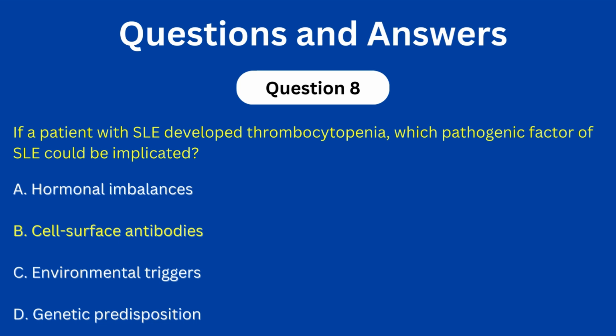Thrombocytopenia could be due to the presence of cell surface antibodies, a pathogenic factor in systemic lupus. These antibodies can target and damage various cell types, including platelets, leading to conditions like thrombocytopenia. And also, the presence of these antibodies can contribute to the disease's multi-system involvement, including hematological manifestations.